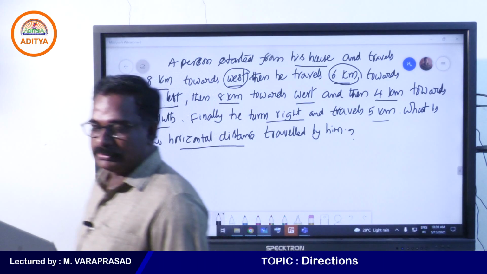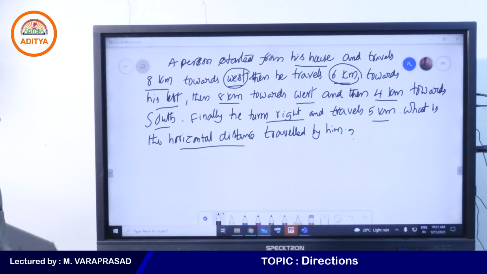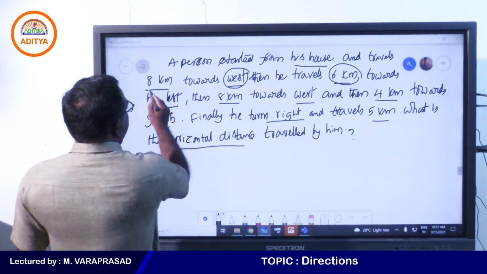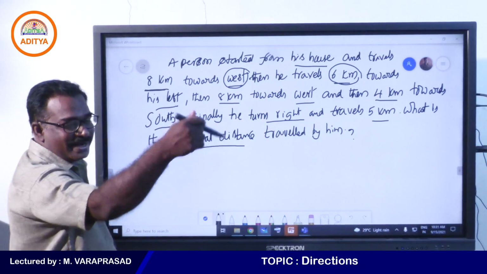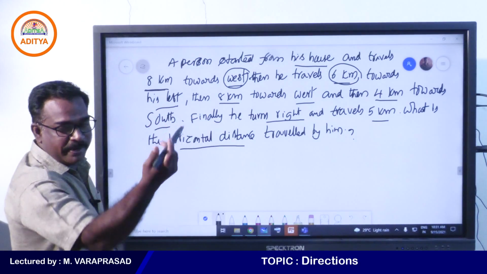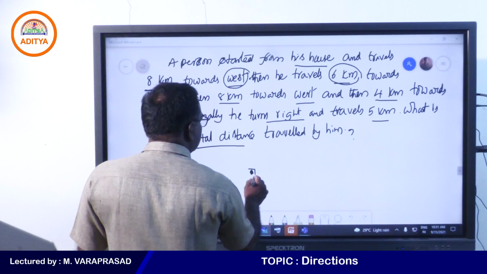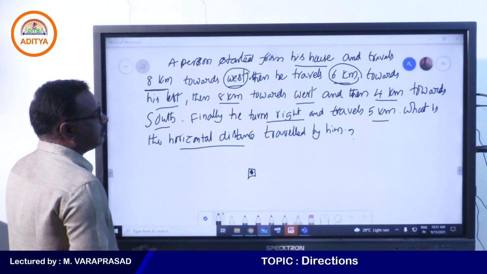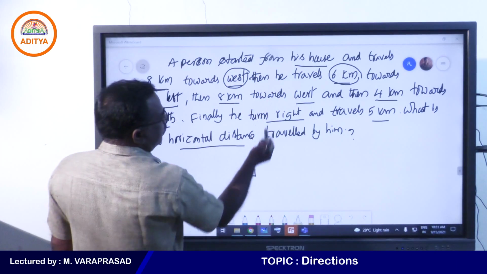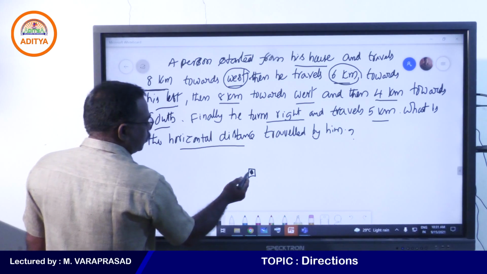Yes, my students, right? Any one of you? Now see, 8 kilometers travel towards west. Your right side is always east. West means your left side. So this is the house if you take here. He started his journey from his house and travels 8 kilometers towards west.